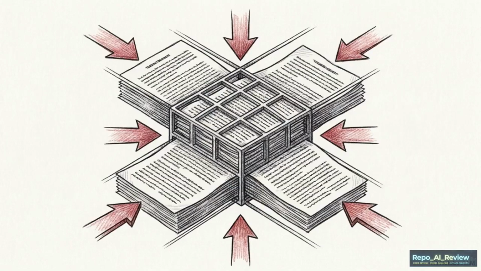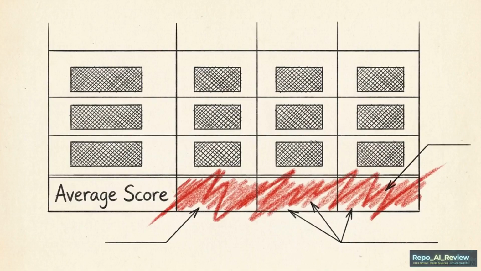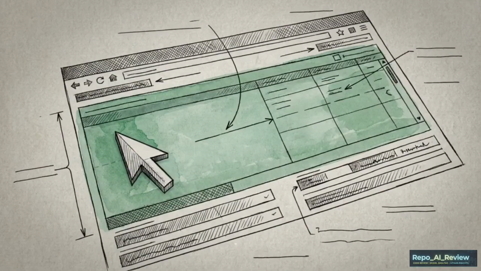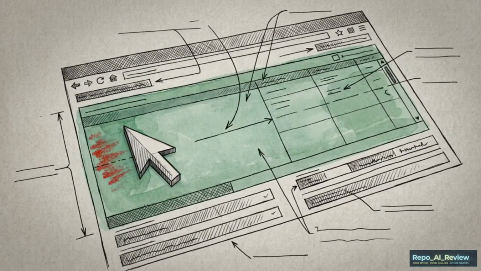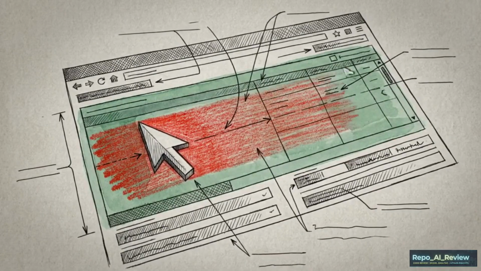Synthesizing these conflicting viewpoints forces a harsh resolution matrix, actively rejecting a safe blended average. Manufacturing structural conflict between parallel agents provides a protocol to expose critical business blind spots before capital is deployed.